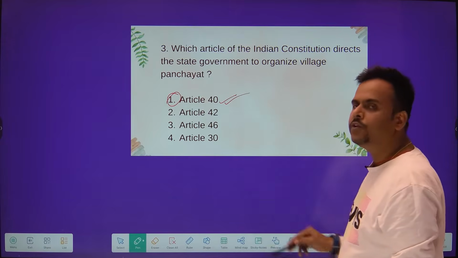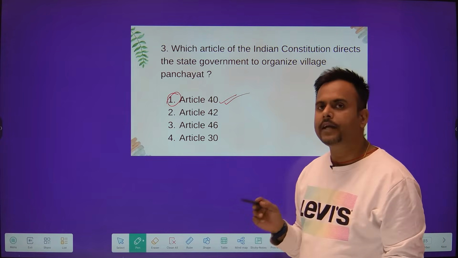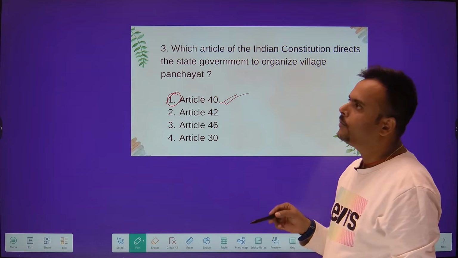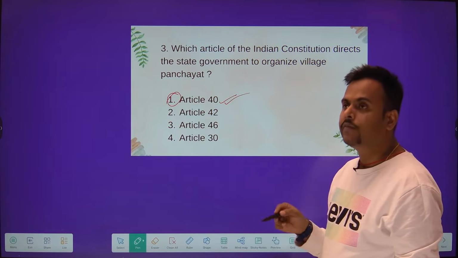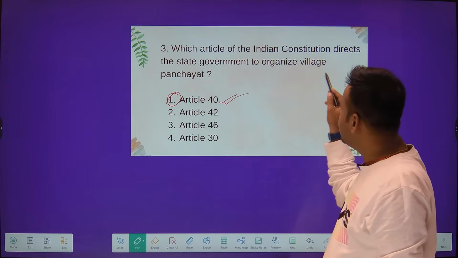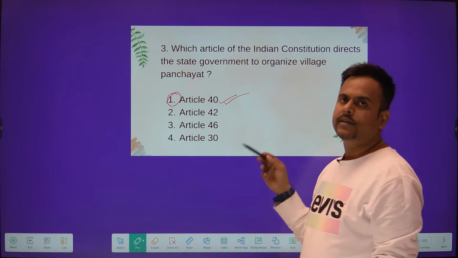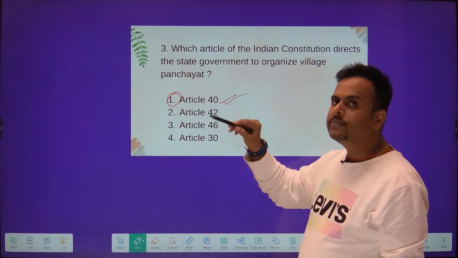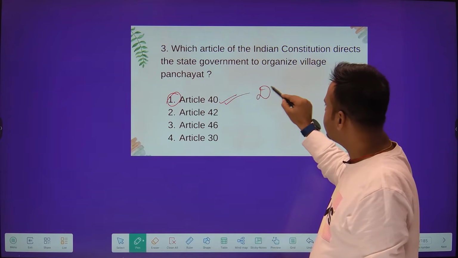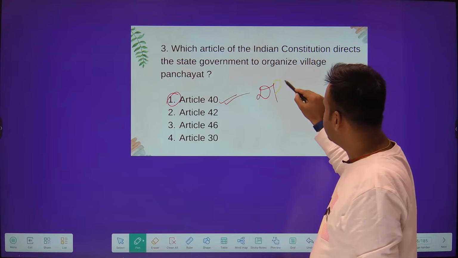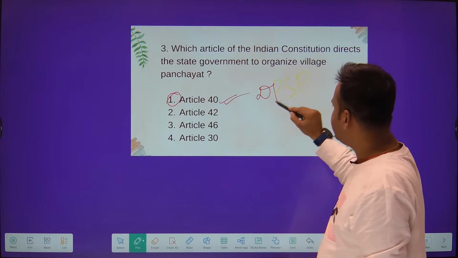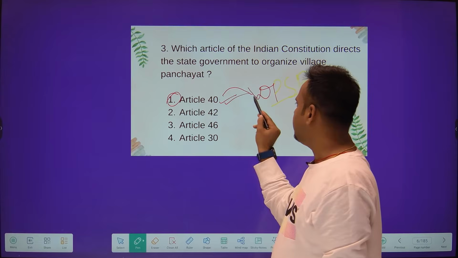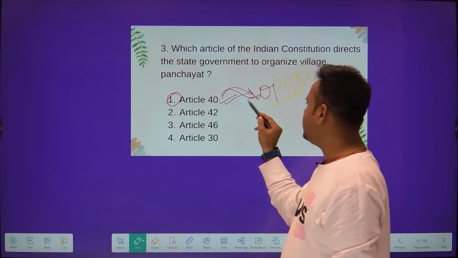This Article 40 clearly states, friends, that the central government should give all the facilities to the state government for organizing the village panchayat and for promoting them. This Article 40 comes under the Directive Principles of State Policy, that is DPSP.